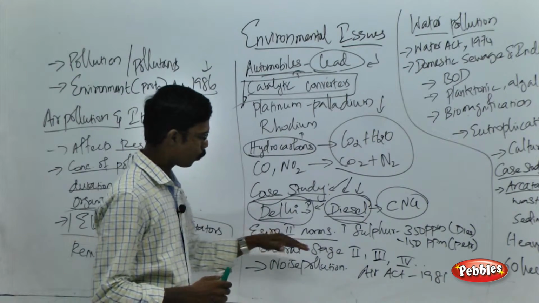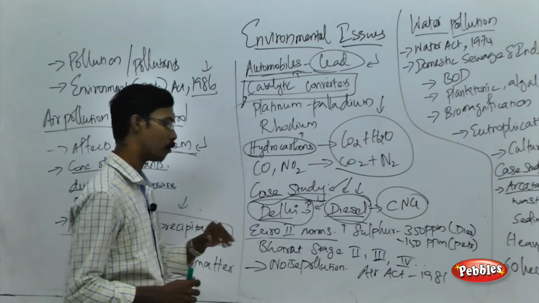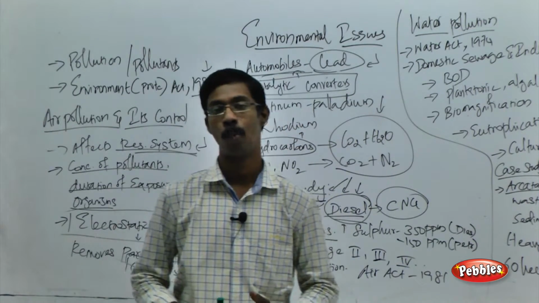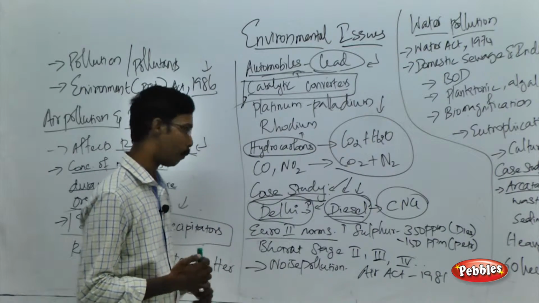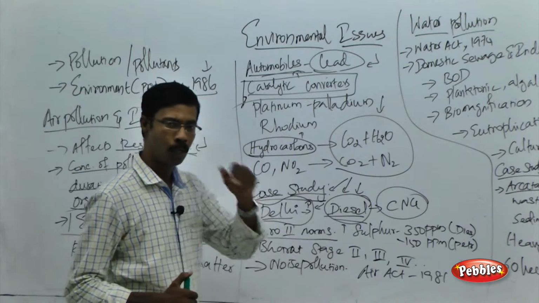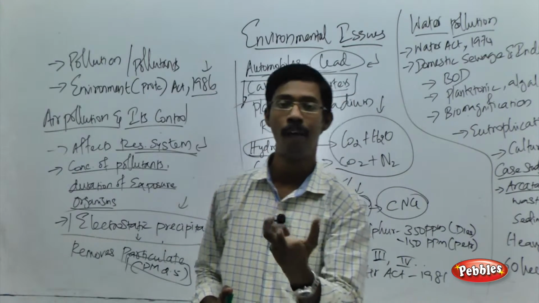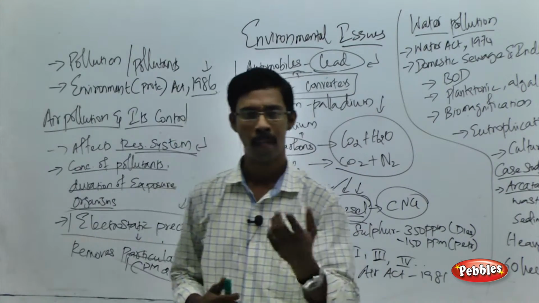And you should know these terms: Euro 2 norms, Euro 3 norms, BS1, BS2, BS3, BS4, Bharat Stage, that is what BS means. India has followed the Euro norms to set the level of pollutants released into the atmosphere.